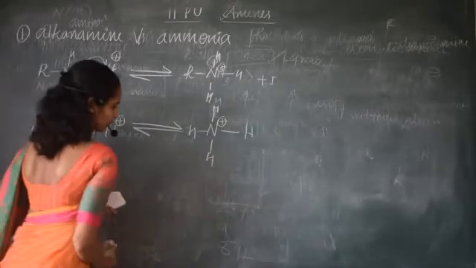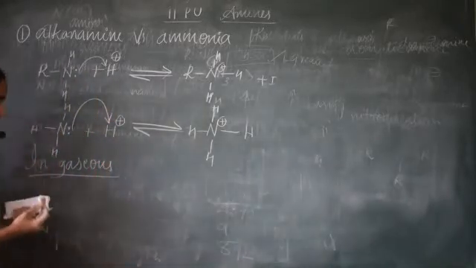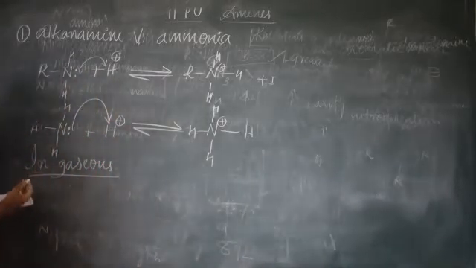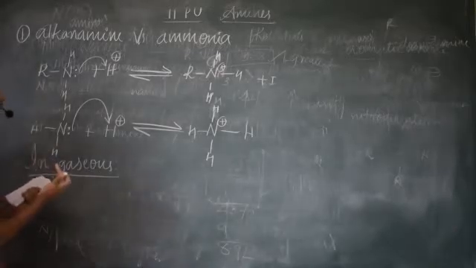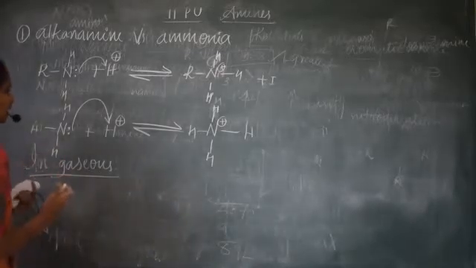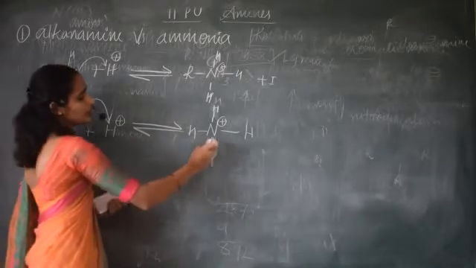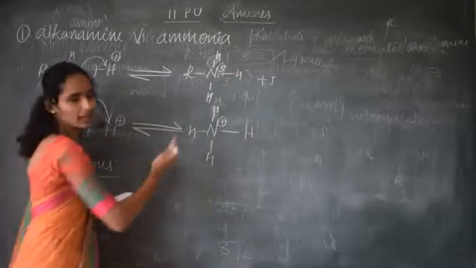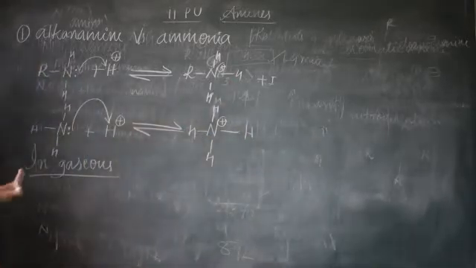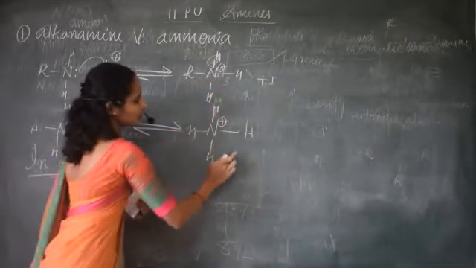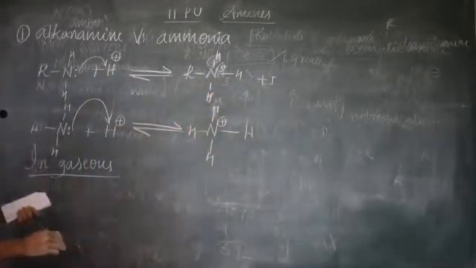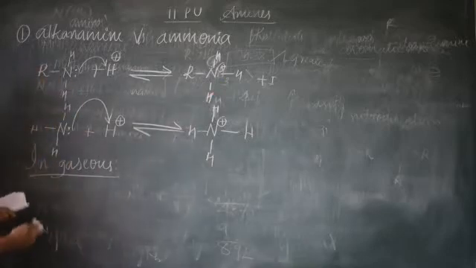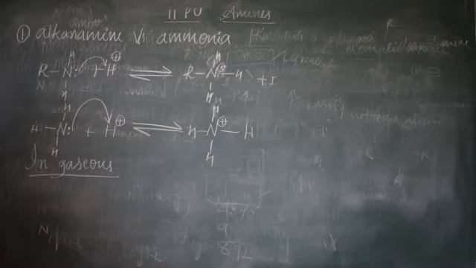And in the cation also you cannot observe any electron donating group, and hence fewer electrons are available for protonation, and compared to the substituted ammonium salt, it is less stabilized. Here it is stabilized by inductive effect. Here there is no inductive effect. Hence, as I said, alkanamine shows a greater basicity compared to ammonia in gaseous state.